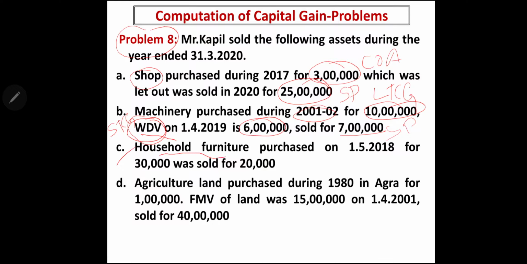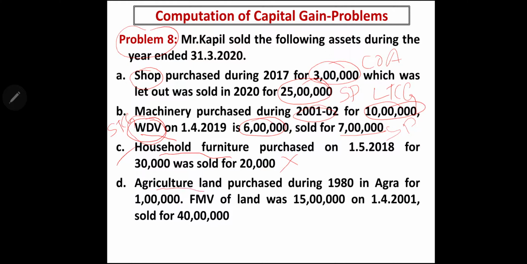Next is household furniture purchased on 1/5/2018 for 30,000 was sold for 20,000. What we should do? Should we take this? No, we shouldn't take. Why? Because this is not a capital asset. Therefore, we are not computing capital gain for household furniture.